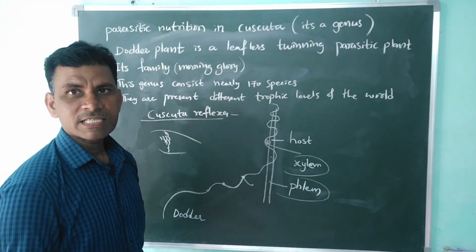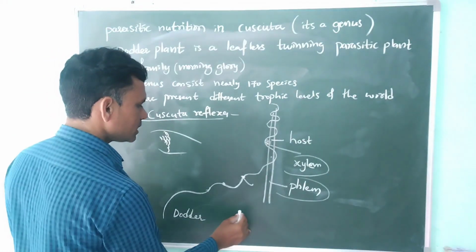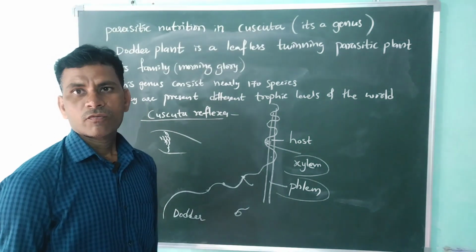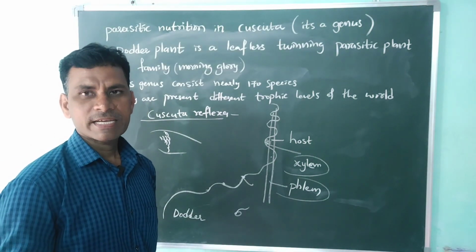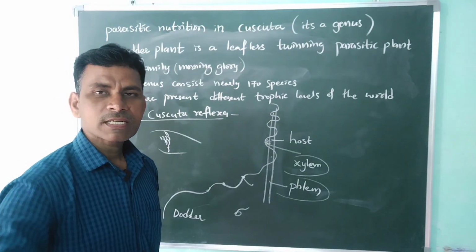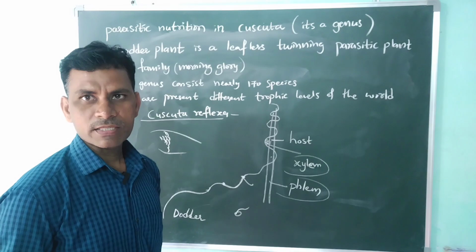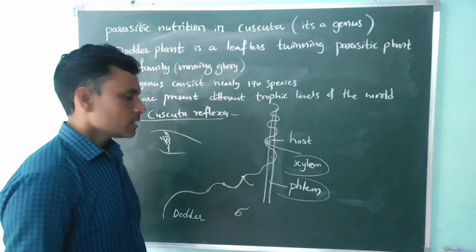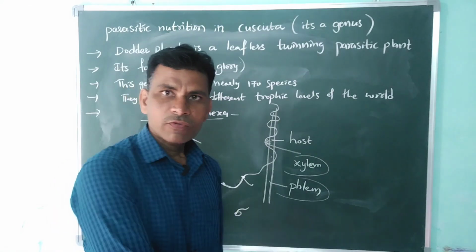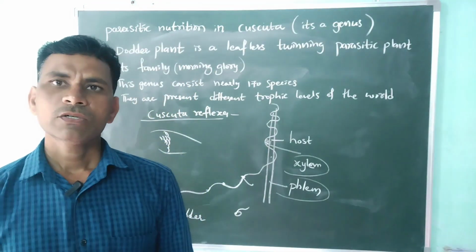When the seed germinates, the plant gives one very delicate stem that grows continuously until it reaches the host plant.